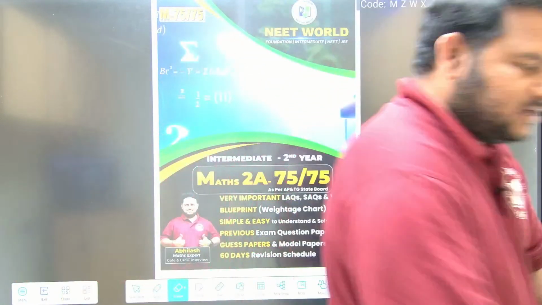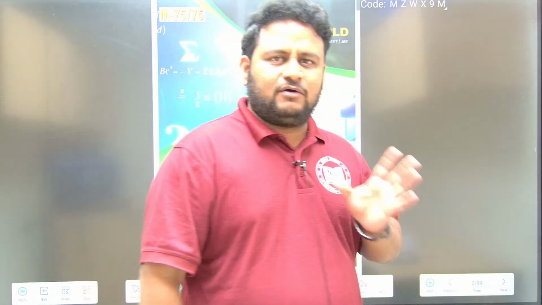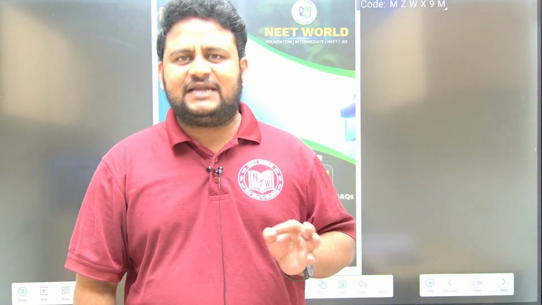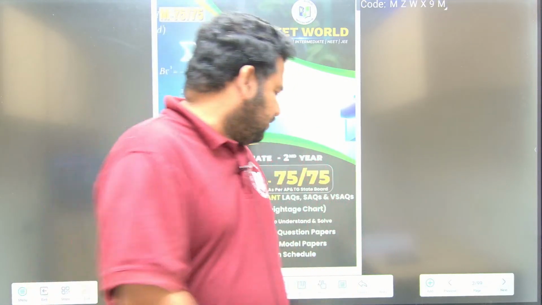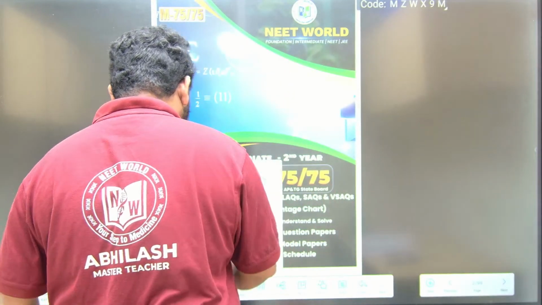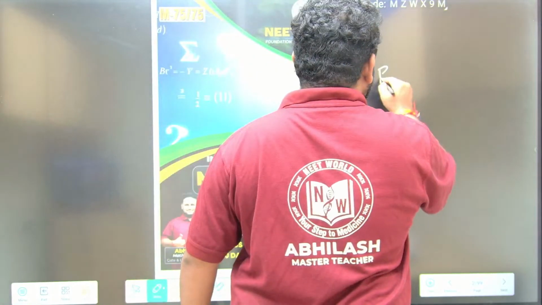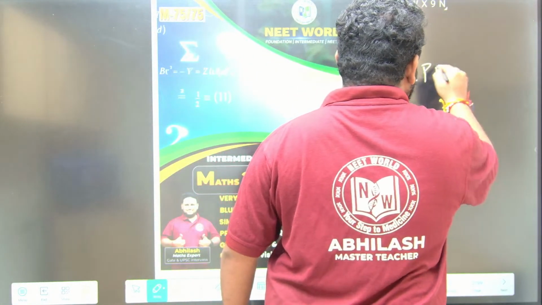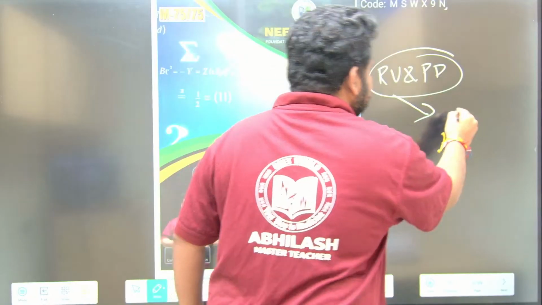So today we will be concluding with Maths-2A, that is the LAQs of Maths-2A. The only chapter that is left is random variables and probability distribution. From this chapter, total there will be 9 marks.